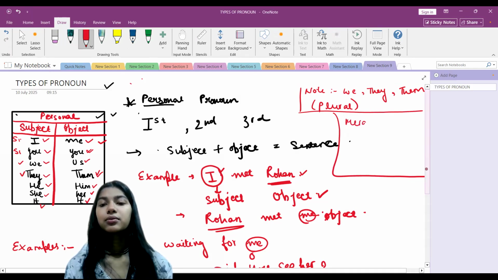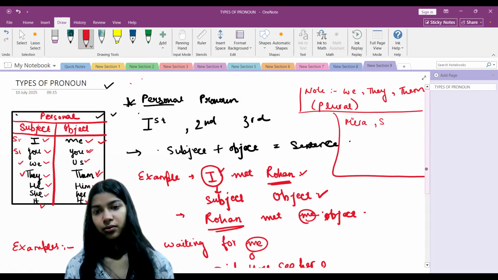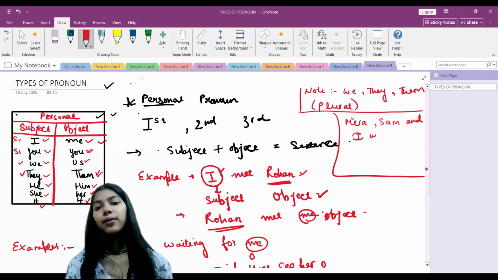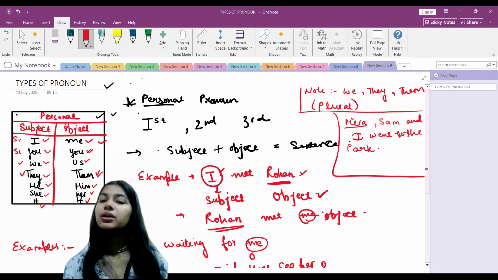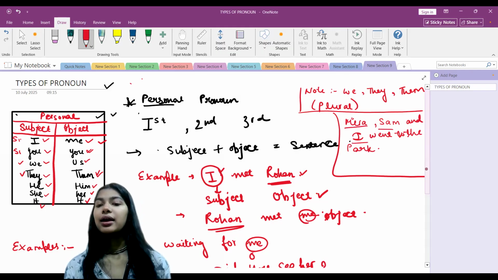Mira, Sam, and I went to the park. So this is one sentence. Instead of Mira, Sam, I, including these three girls or these three persons, we can just use we.